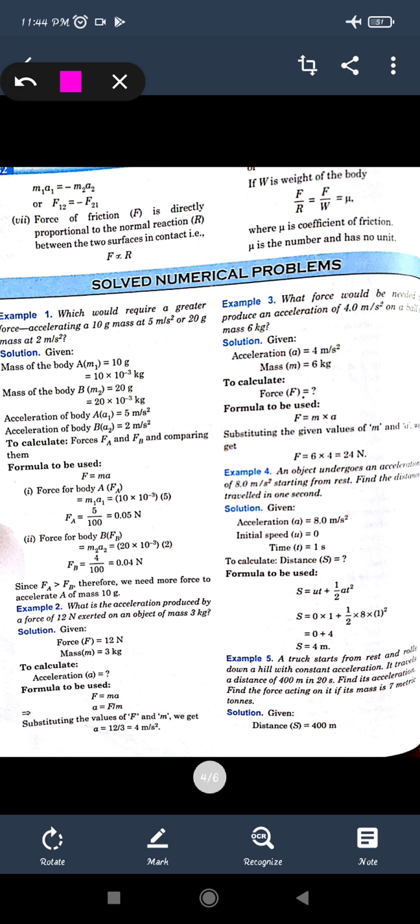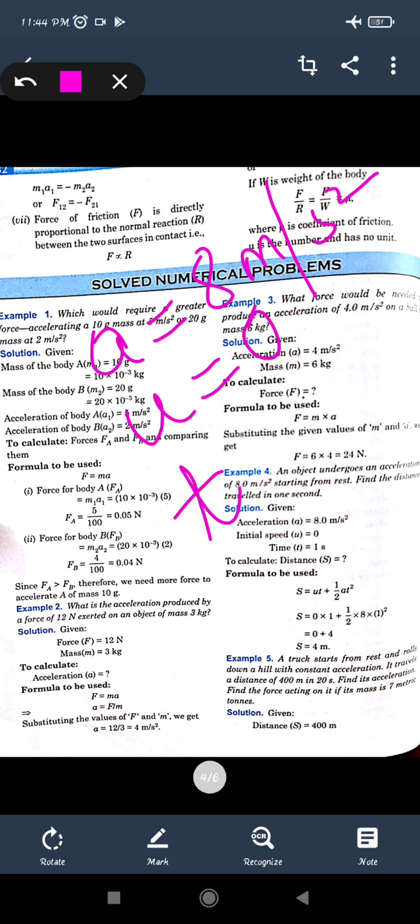See the next one: an object undergoes an acceleration of 8 meter per second square, so a is given as 8 meter per second square. Similarly, it's starting from rest, so any object starting from rest will have initial velocity 0, and it will have some value for the final velocity. Find the distance traveled in 1 second. So time is also given as 1 second, and you have to find the distance, that is s.